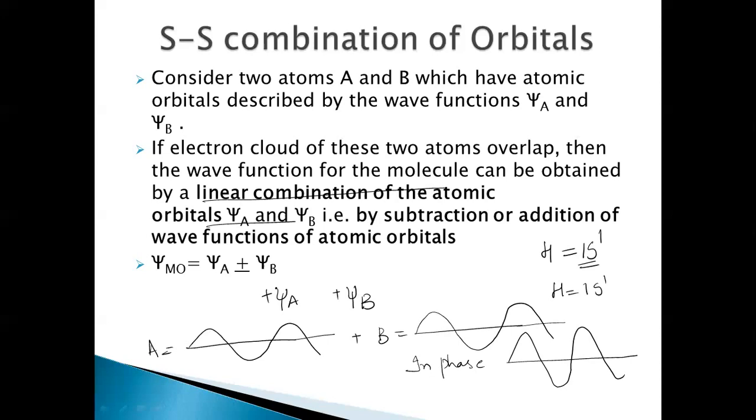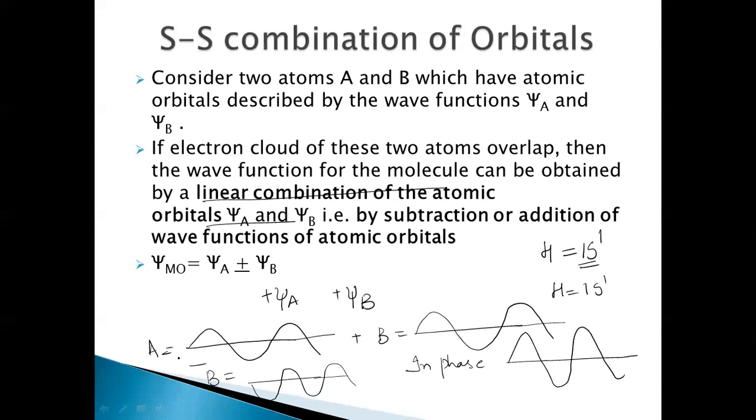Now, these two ways this can take place, that means addition, subtraction. What does the subtraction mean? The subtraction means that when the crest falls on trough, that means destructive interference. That means now this is subtracting. Crest does not fall on crest, or trough does not fall on trough, then they cancel each other, resulting in destructive interference.